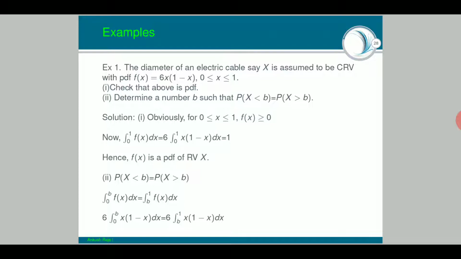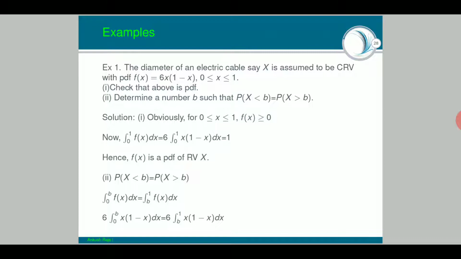A discrete random variable is not sufficient, and they are saying that the probability density function PDF is governed through f(x) equals 6x into (1 minus x) for the interval 0 to 1. What they are expecting us to do: check that the above is a PDF. Yes, we can check, always check. Then determine a number b such that P(X less than b) equals P(X greater than b). We have to find such a b such that the probability of random variable X less than b should match the probability of X greater than b.